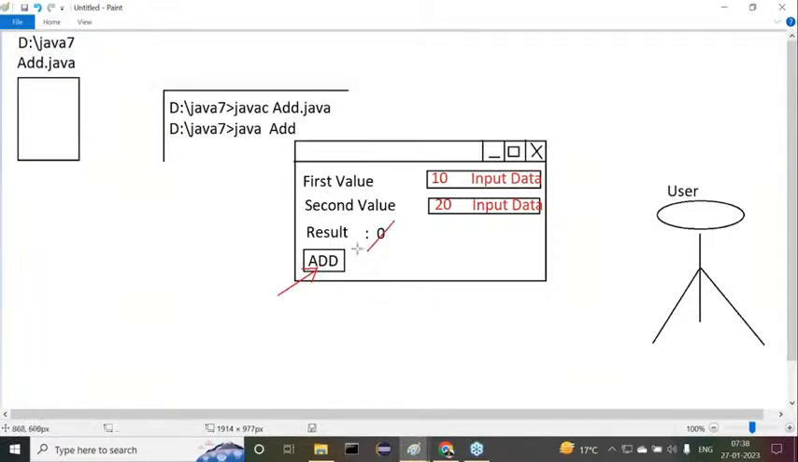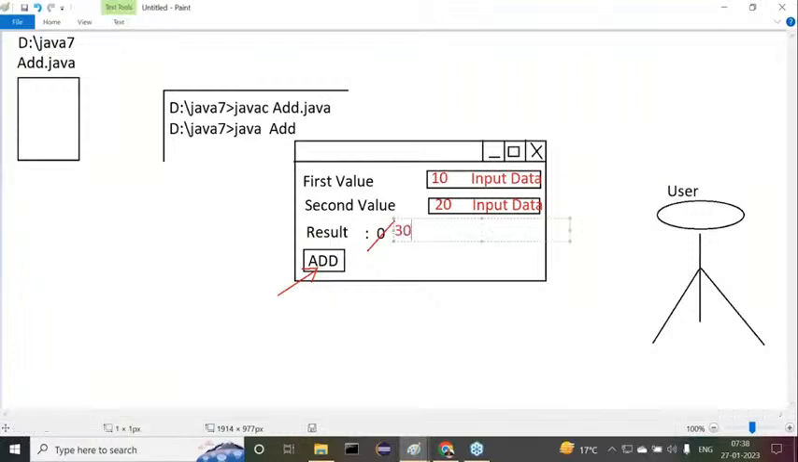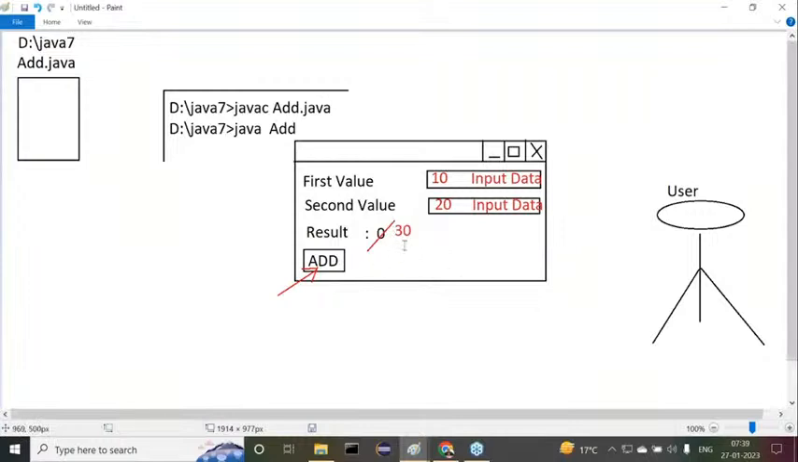Initially 0 is available. In place of 0, 10 plus 20. Internally, the program will take 10 and 20 as input data, perform the addition operation over 10 and 20, and then provide 30 as a result to the result field. Here we are getting 30 as a value now.